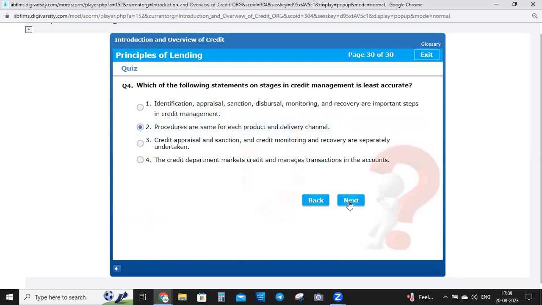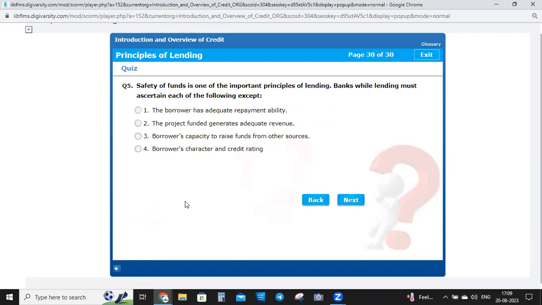So let's see the next question. Question number 5. Safety of funds is one of the important principles of lending. Banks, while lending, must ascertain each of the following except.